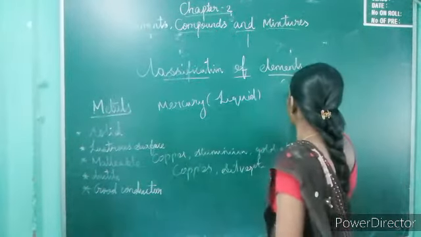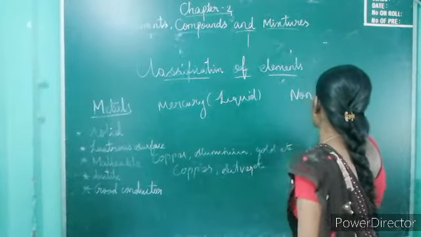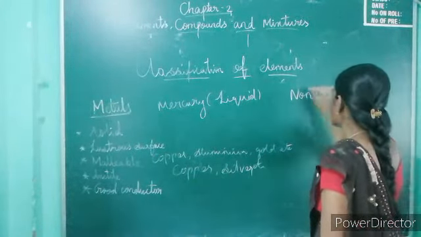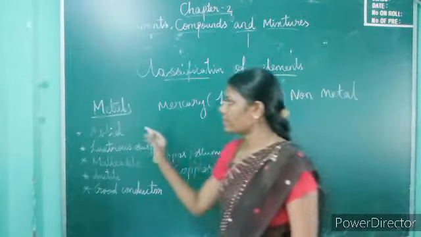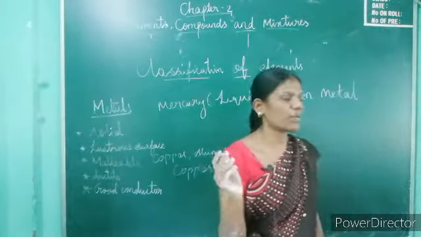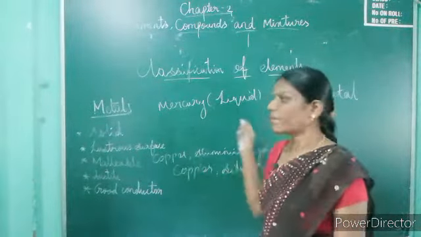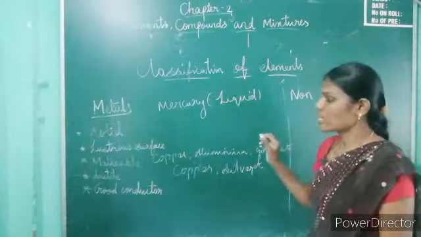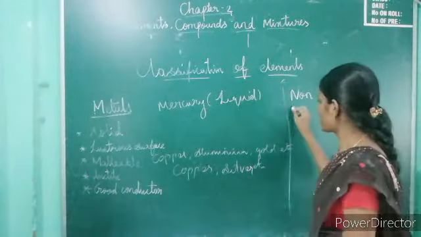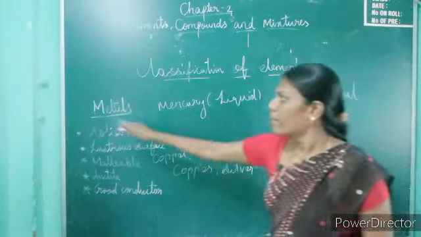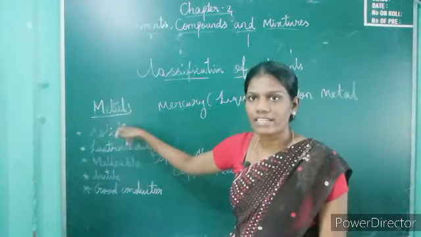Next one is non-metal. The non-metal characters are the opposite of the metal characters. Most of the non-metals are in gaseous state, while metals are in solid state.